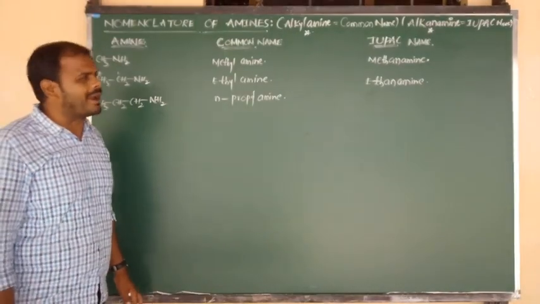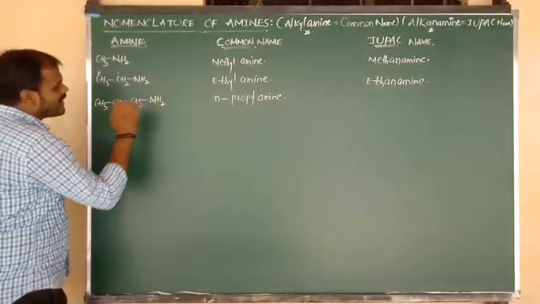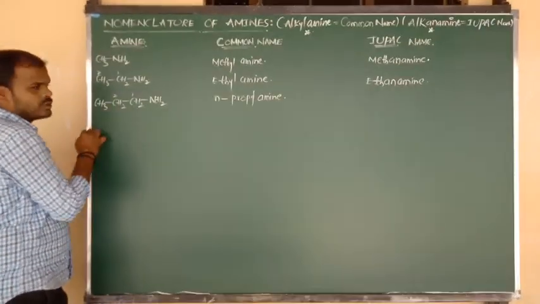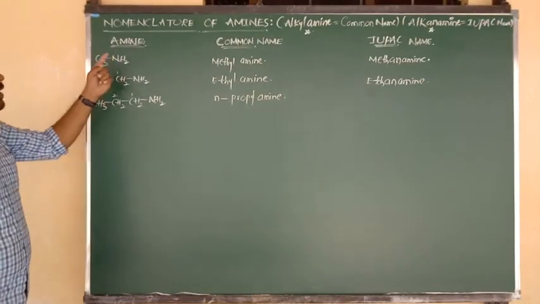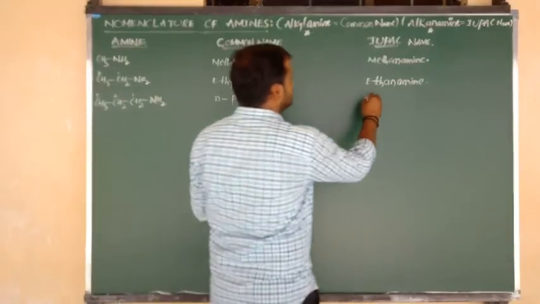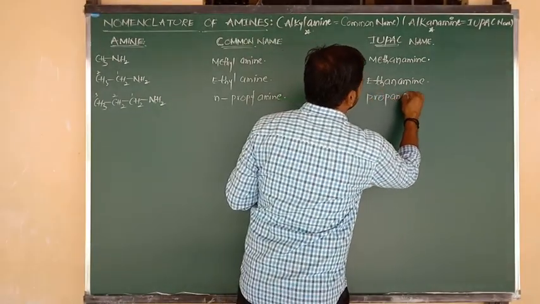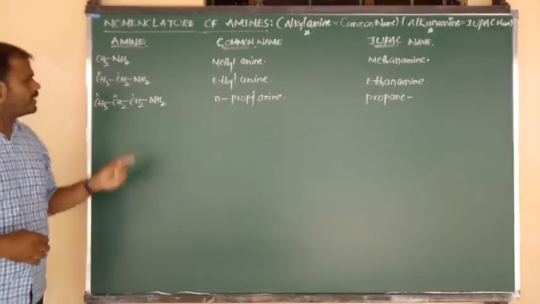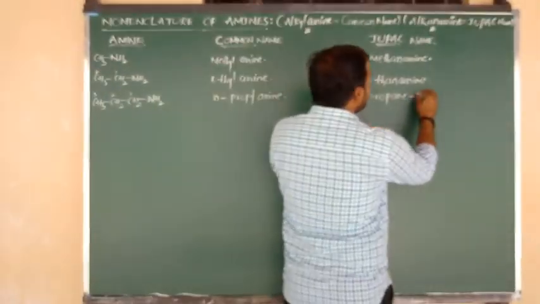For the purpose of the IUPAC name, we have to decide the priority order. NH2 is the functional group; the carbon connected to it is the first carbon, the next carbon gets the second priority, and the next carbon gets the third priority. So one carbon is methane, two carbon is ethane, three carbon is propane. Three carbon is prop, single bond is ane. So propane, with position one connected to amine. So we can say propane-1-amine.